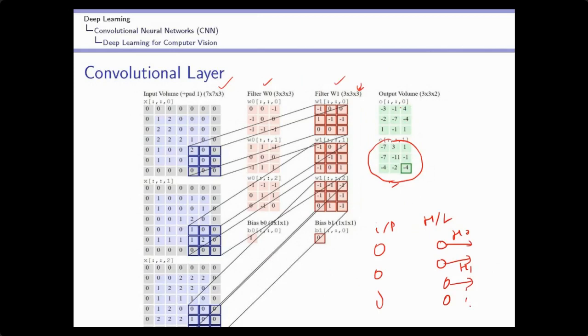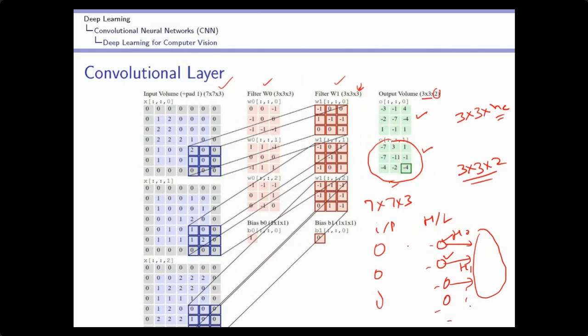Now if I look at the output volume, the input volume was 7 by 7 by 3. After applying the hidden layer, neuron 1 is generating 3 by 3 and neuron 2 is generating 3 by 3. Here I am using only two filters, so the output volume will be 3 by 3 by 2. If I am using n filters, the output size will be 3 by 3 by Nc. Nc is the number of filters which we are using, or the number of neurons which you want to add in the hidden layer.